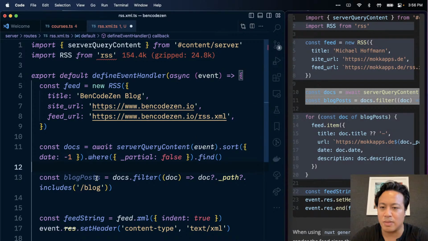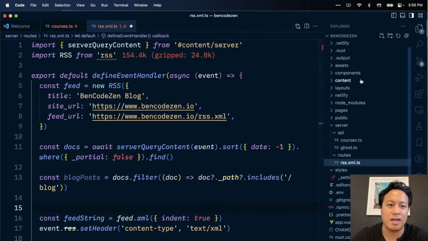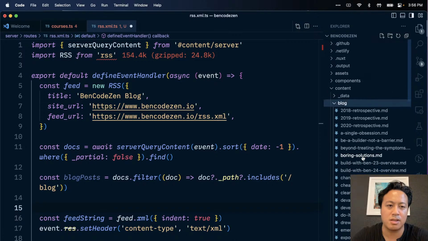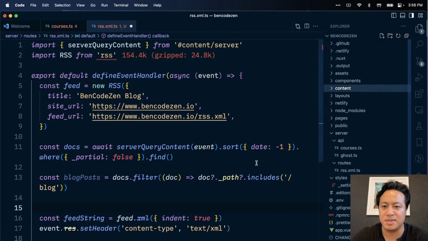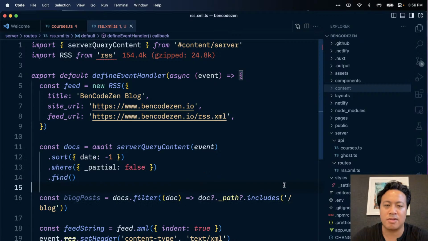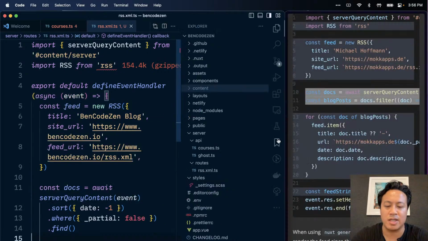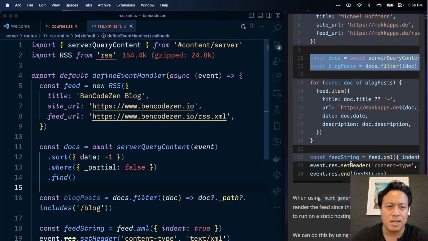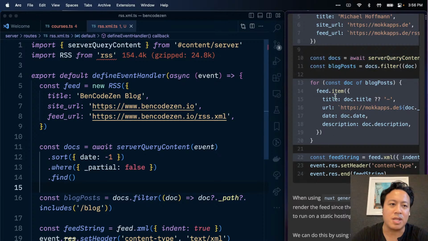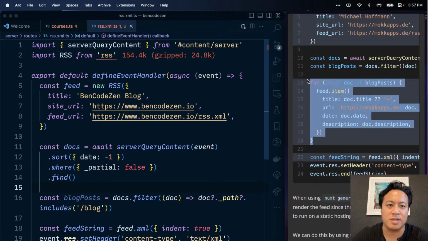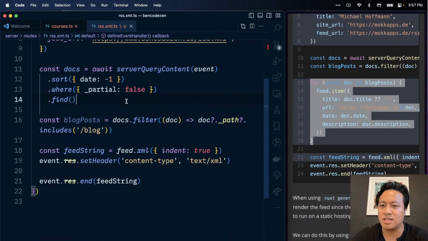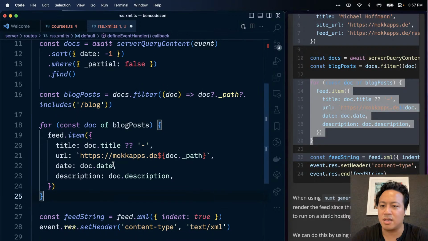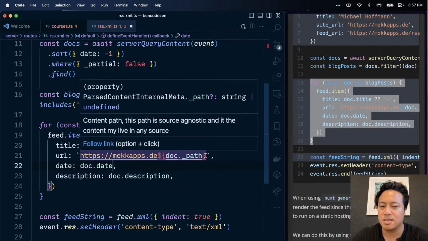If the doc has a path, if the path includes /blog, that makes sense, because if we look inside of my directory, we have our content and all my blog posts are here. So that seems like it tracks. All right. Rather than hemming and hawing and seeing we understand every single line of code, we see real quick that now that we have these two lines, yes, there's this for loop because we're going to be adding every single item to it. Okay, sure. That tracks. So that here, and then doc title, doc path.